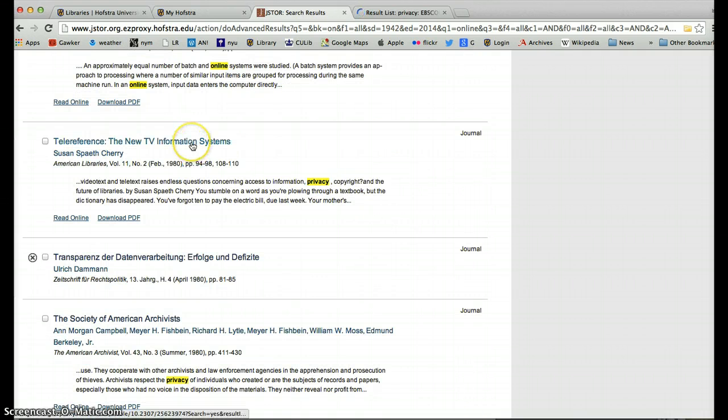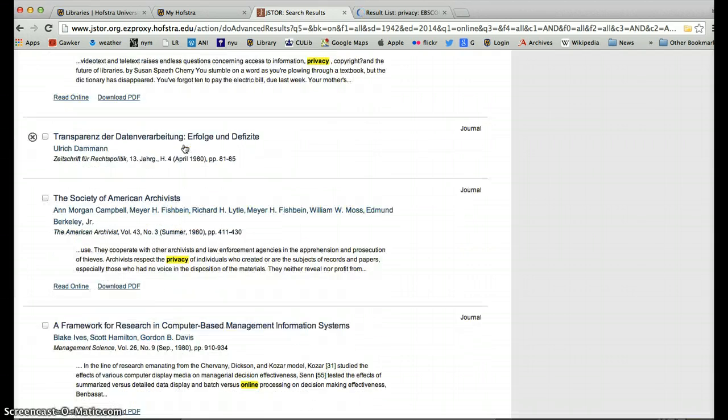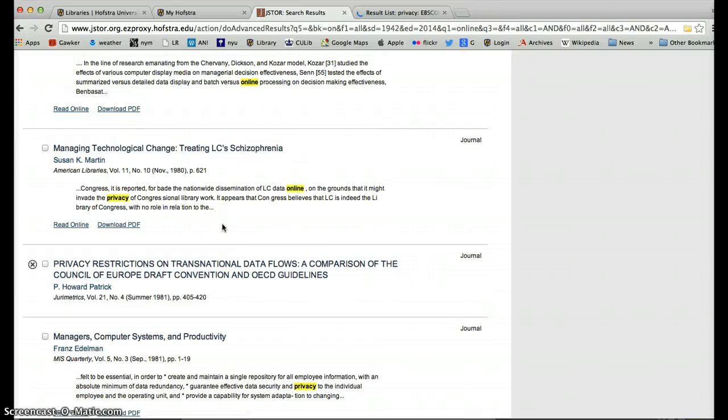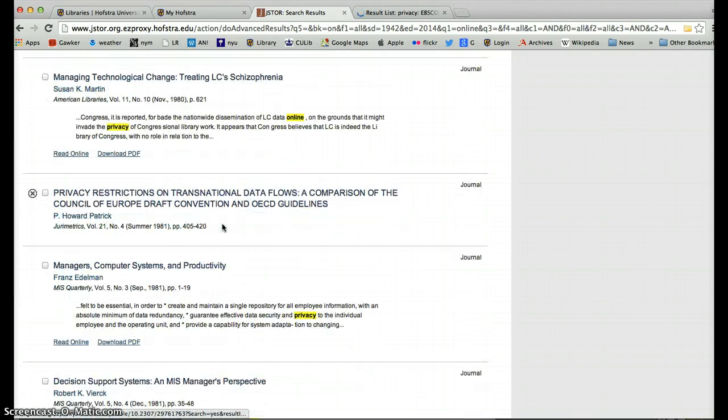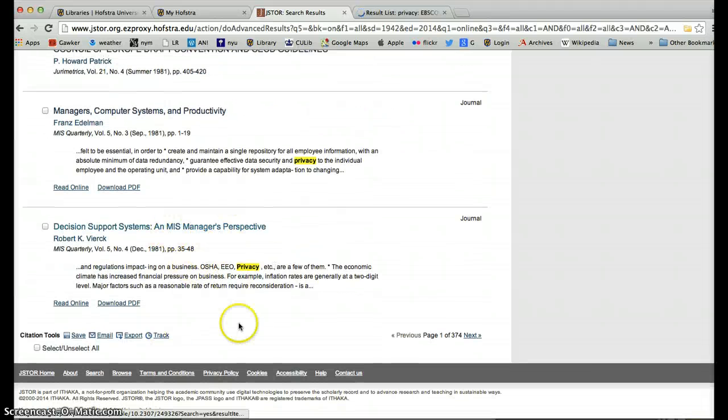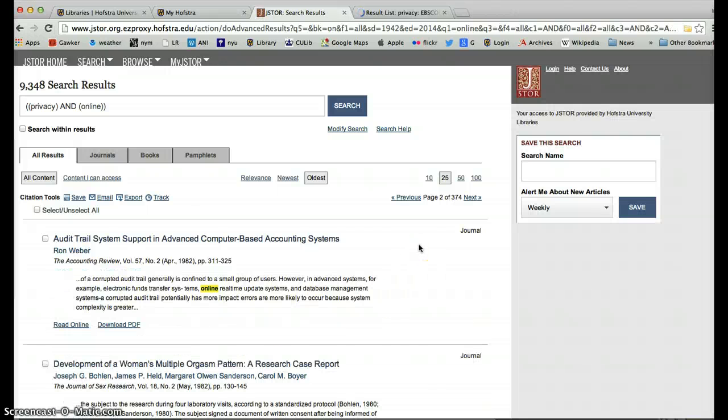Notice also we have different media coming in. Here, something about television. You also have different contexts, right? You have university context, workplace context. A lot of these are about workplace issues. And this is only page 1 of 374 records.